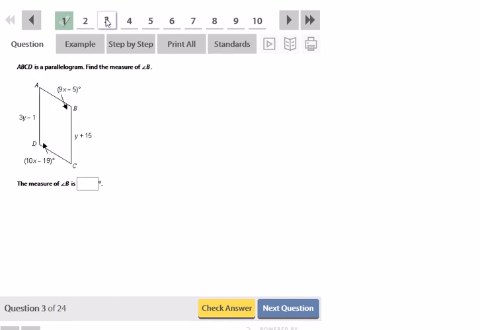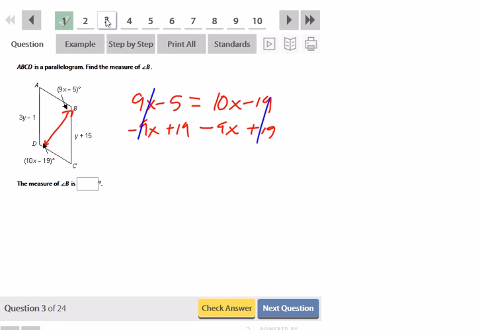ABCD is a parallelogram. Find the measure of angle B. So far we know about angle B is that its measure is 9x minus 5 degrees. But they also give me the measure of angle D, and these are opposite angles. We know that opposite angles in a parallelogram are congruent. So 9x minus 5 would be equal to 10x minus 19. Minus 9x, minus 9x, plus 19, plus 19. So cancel, cancel, and we get 14 is equal to x.